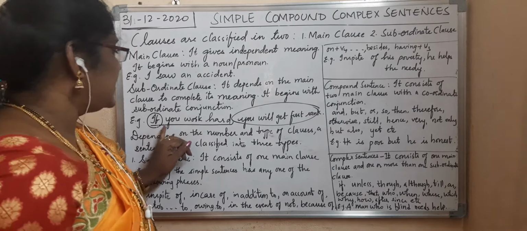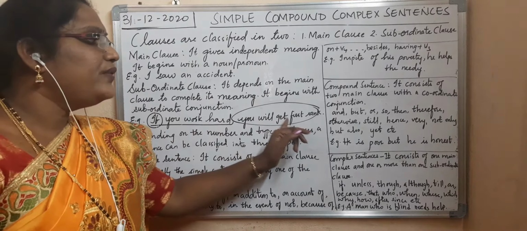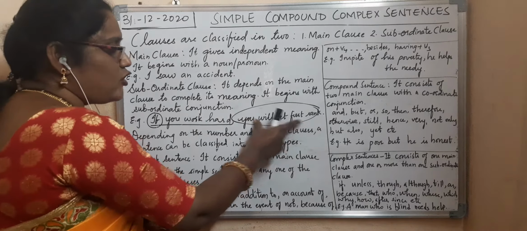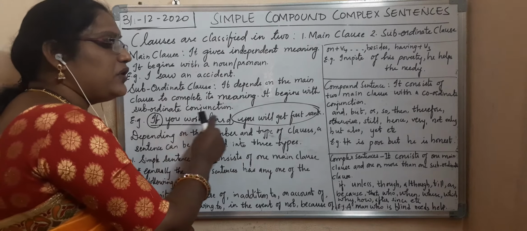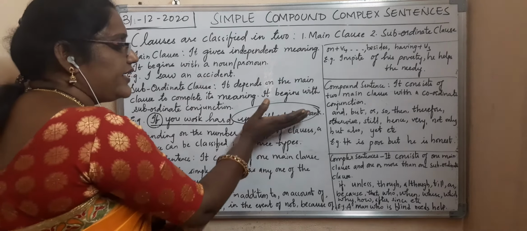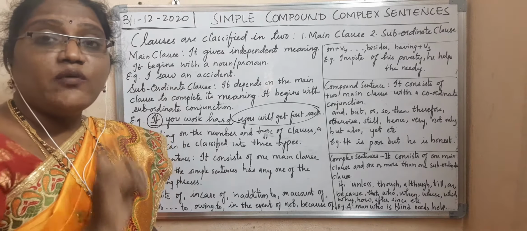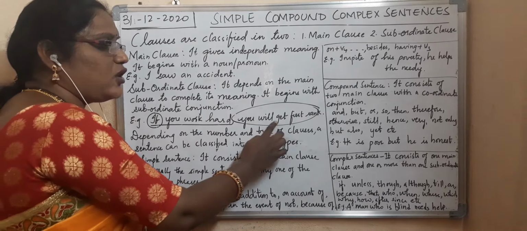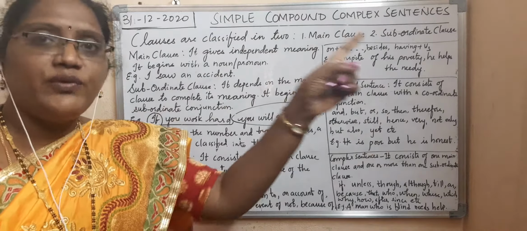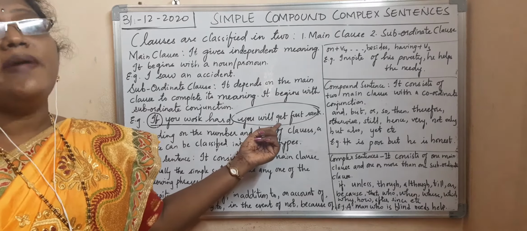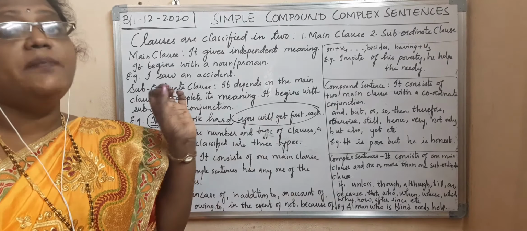Now see here, if another sentence is added: if you work hard, you will get first rank. If this sentence is not there, it is meaningless; it is not giving the complete meaning. Now, you will get first rank is one sentence by itself. Even though the first part is not there, the second part is giving the meaning. To someone you are saying that you will get first rank. That means it is the main clause. Main clause doesn't depend on any other clause. It gives independent meaning.